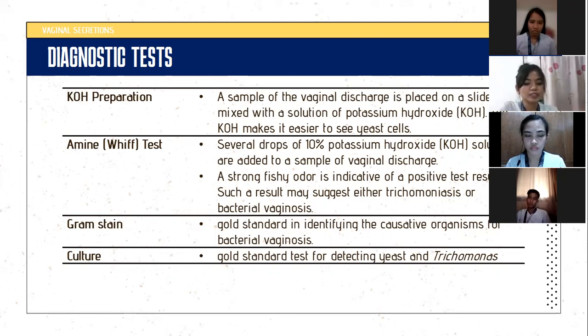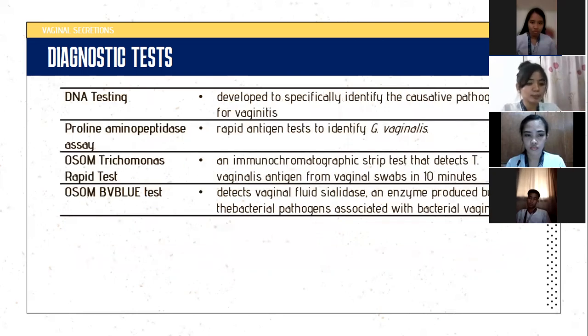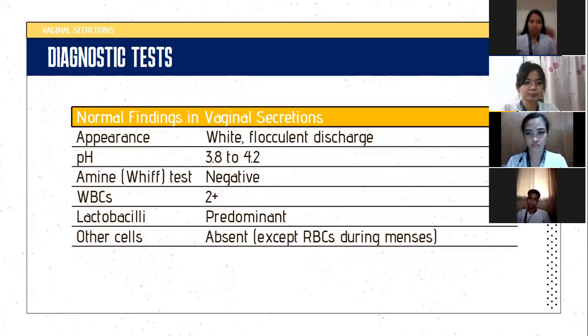Gram stain is the gold standard in identifying causative organisms for bacterial vaginosis. Culture is the gold standard for detecting yeast and trichomonas. DNA testing, proline aminopeptidase assay, OSOM trichomonas rapid test, and OSOM BV Blue test are the confirmatory tests in the diagnosis of vaginitis. Ano nga ba yung mga normal na makikita natin sa vaginal secretions ng kababaihan?